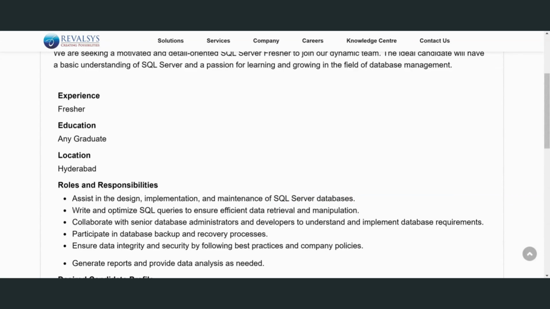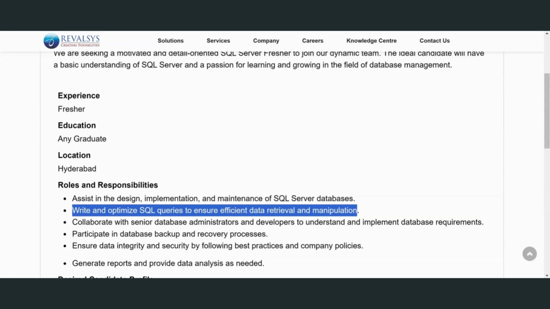And coming to the next one, write optimized SQL queries. Okay, if you are writing queries, if you are writing more joins, you will be writing more optimized queries. This is for the efficiency of data retrieval and manipulation, so how the data is shown and by what criteria you are using the selection process. So this is the next point.